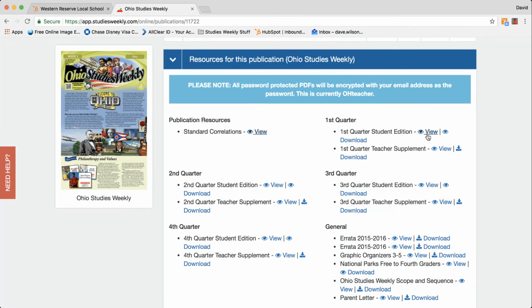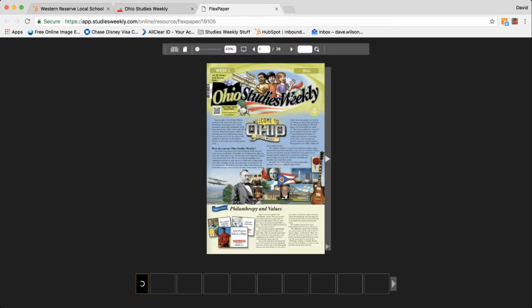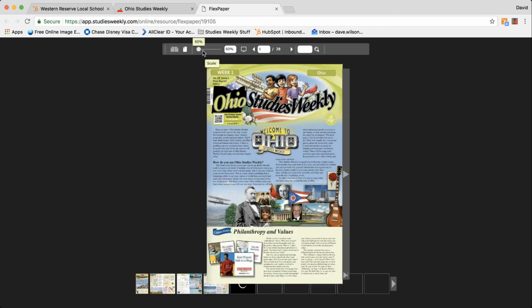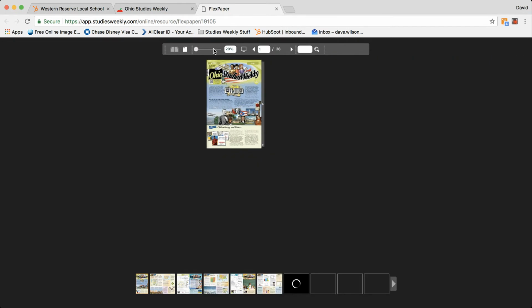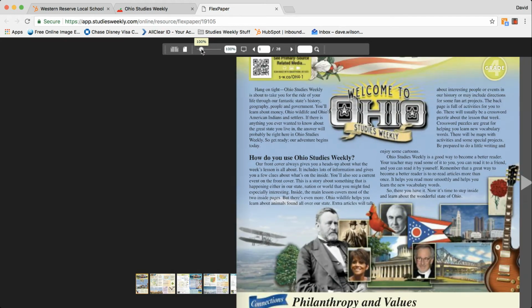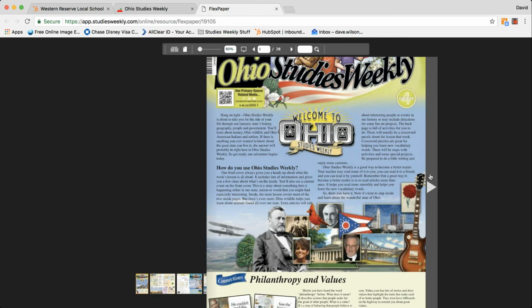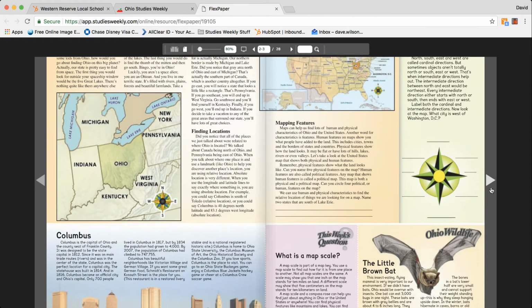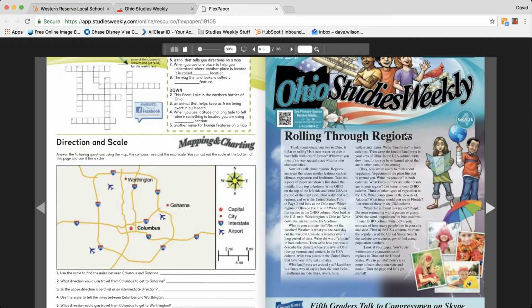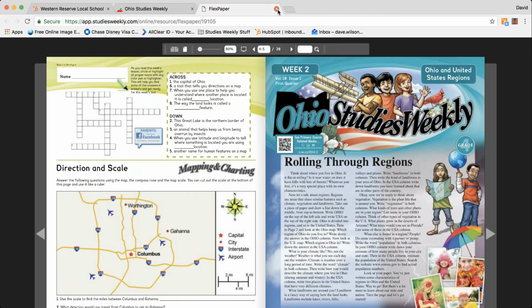We've got a couple ways to look at Studies Weekly. If you want to view the paper version, you just click View, and we have that by quarter. It brings up what we call a flex paper view, and that gives you a good bird's eye view. You can zoom in, zoom out, whatever you need to. You can click in, go to the next page and see all the different pages. That gives you a good view of what the paper version looks like that the kids will receive.